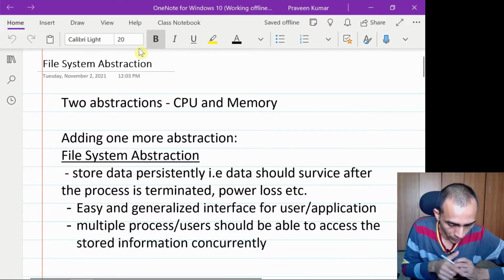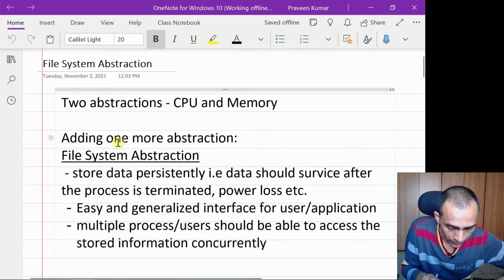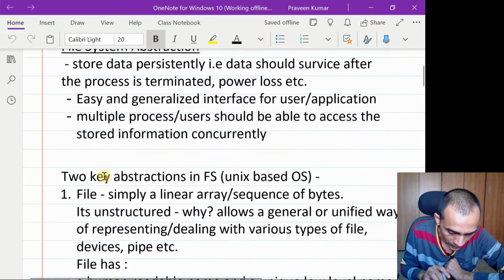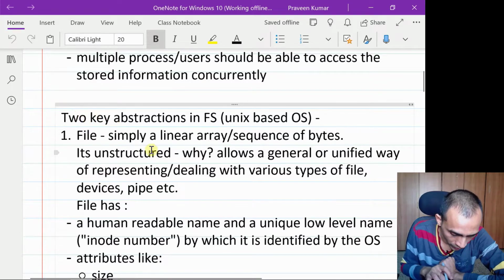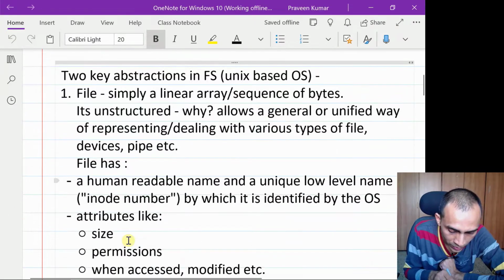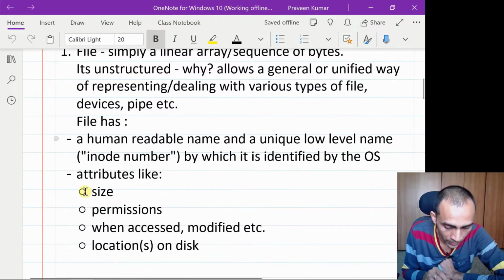Okay, so we started this discussion on file system abstraction, and basically we discussed what this abstraction tries to do, what is the goal of file system abstraction, and then we started discussing the two key things that are there. One is called file and the other is directory. And we saw that a file is just a linear sequence of bytes. It is completely unstructured, so that basically we can have a generalized way of representing various types of files and devices and other things in the OS using a file representation.